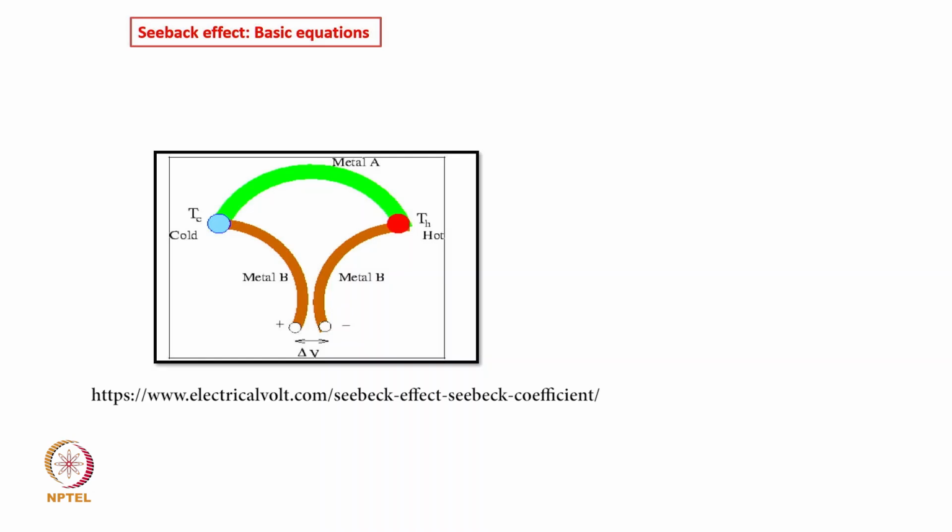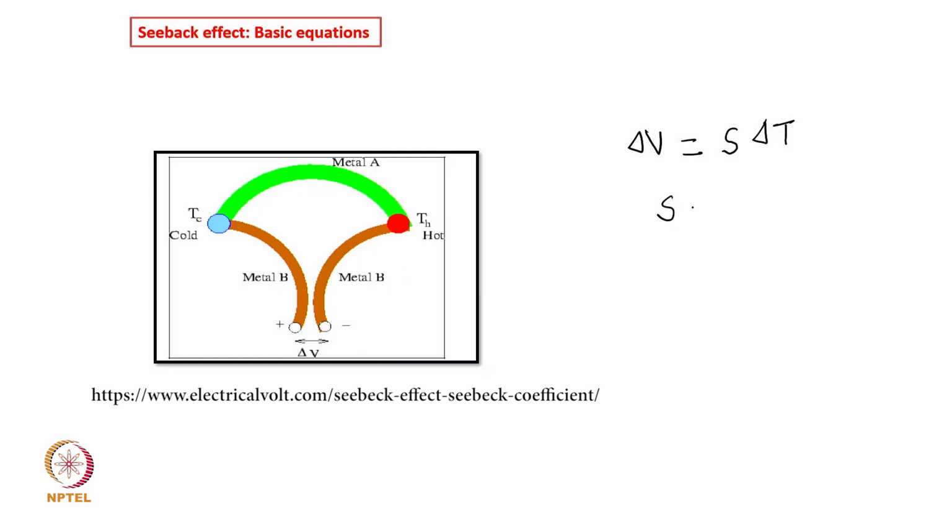So what I mentioned is that the potential generated here is basically proportional to delta T, and if we write it equal, then I have to multiply with another factor which is known as popularly Seebeck coefficient.